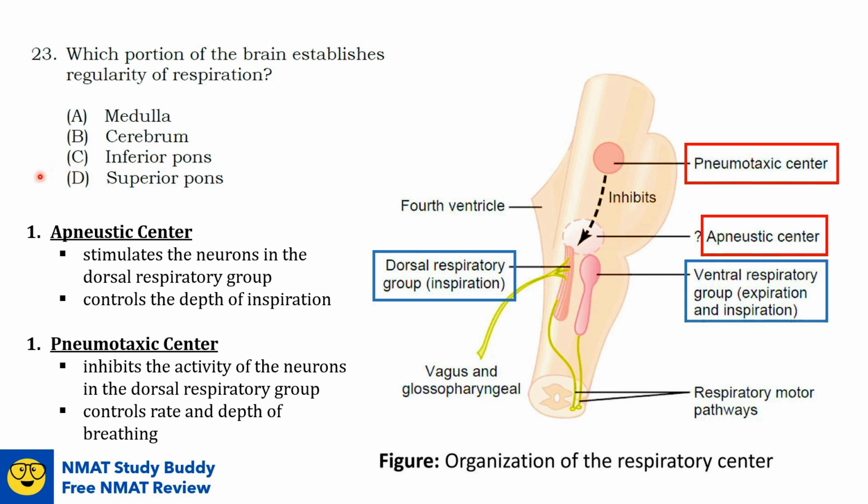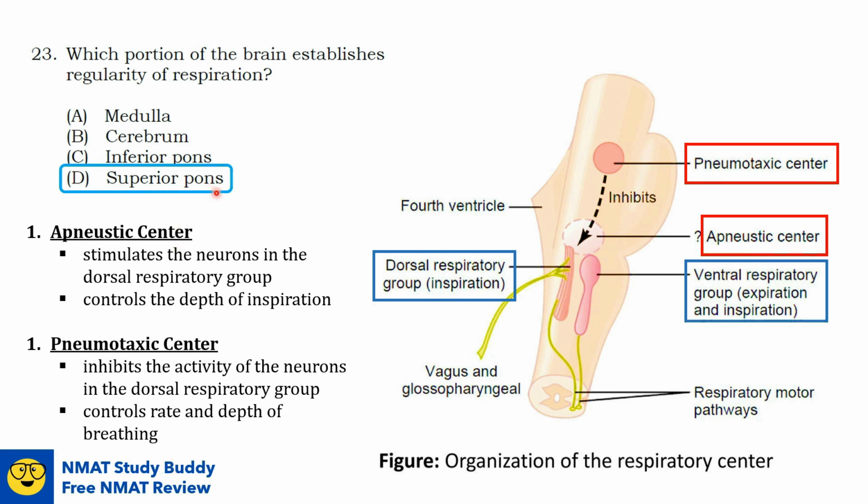Is it the inferior pons or the superior pons? Again, the inferior pons contains the apneustic center, while the superior pons contains the pneumotaxic center. Between these two, the one that establishes the regularity of respiration is the pneumotaxic center. So the answer here is option D, which is superior pons.